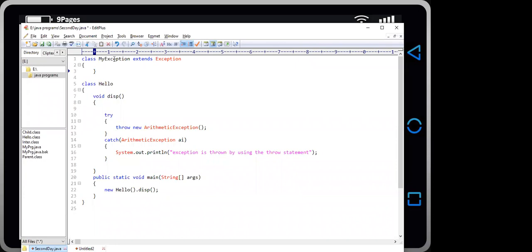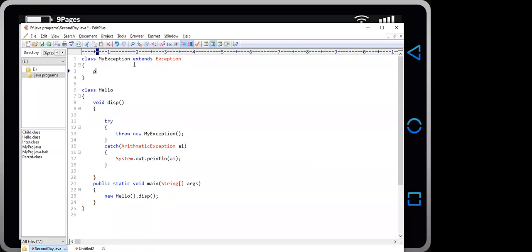In that case, if you want to throw this particular exception, throw new MyException, and it is also valid. In that case, you are throwing an exception. And if you just want to print the reference or the variable, the class will have a public string.